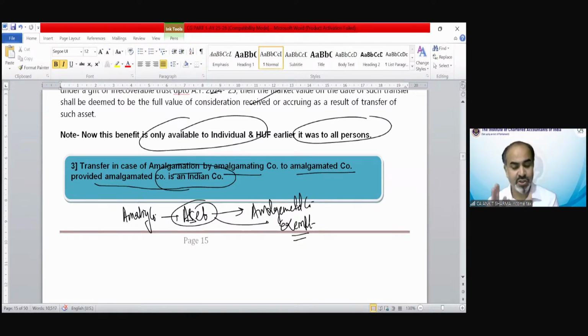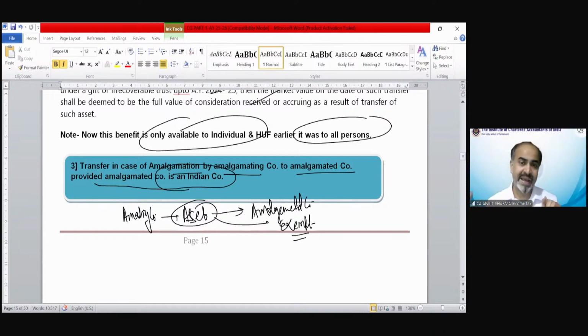The intention is not to transfer the asset. The intention is to transfer the business. Suppose there is A Limited, and A Limited is not able to continue its business because of a management problem or any other problem: the marketing team is very poor, a production problem, the quality of product, etc. So now A Limited has two options: either they can sell this business, or they can sell these assets.